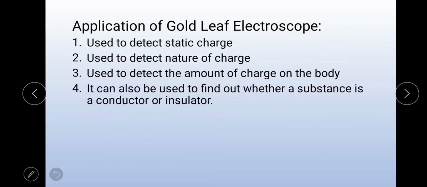It is used to detect static charge. It is used to detect the nature of charge, and it is used to detect the amount of charge on a body. And lastly, it is used to find out whether a substance is a conductor or an insulator. On examination, the question may be asked for 3 marks.